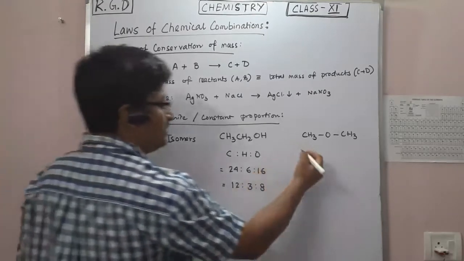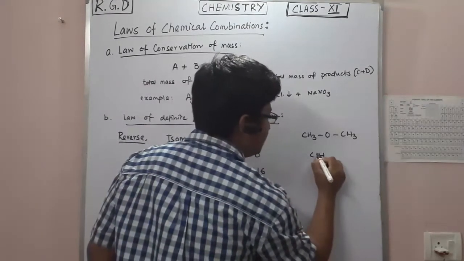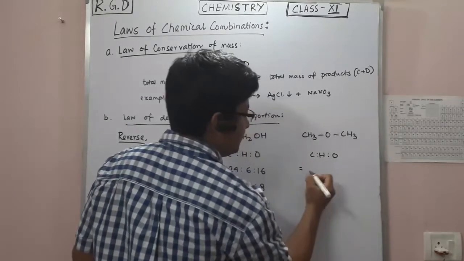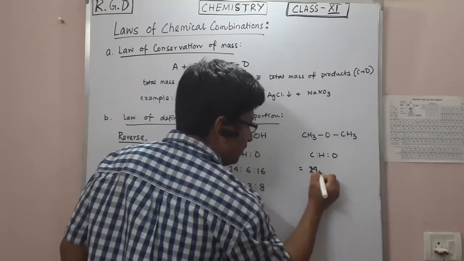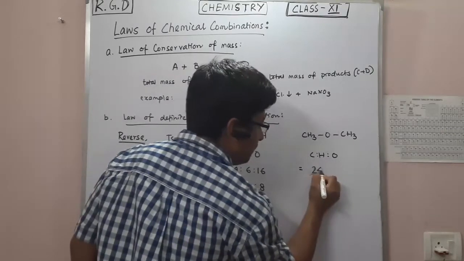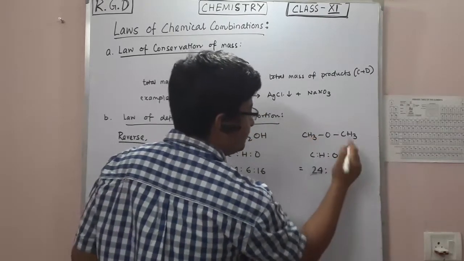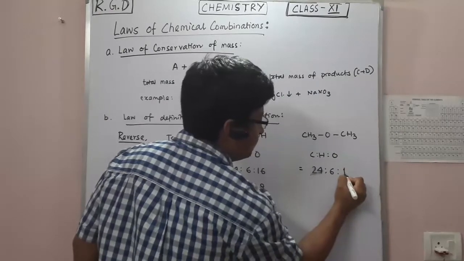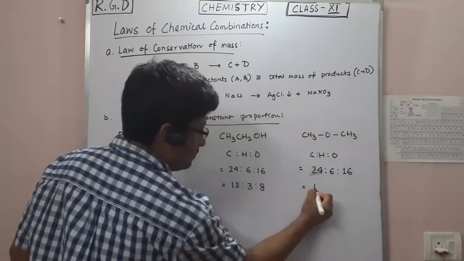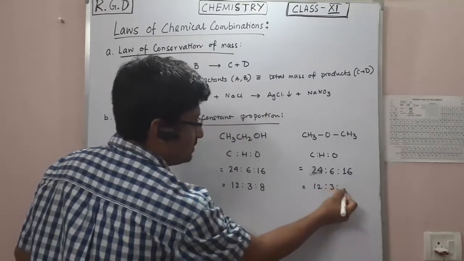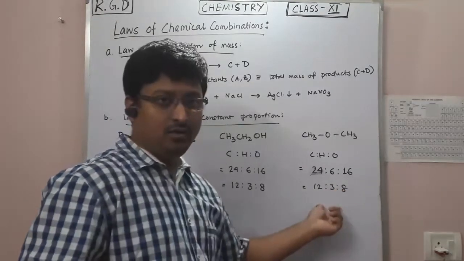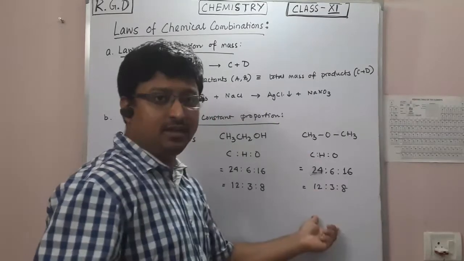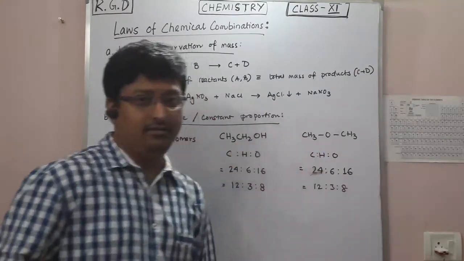If you talk about this one, C to H to O, which also has 2 carbons, so 24 to 6 hydrogens to 1 oxygen. So this is also 12 to 3 to 8. Now you see, in both cases the ratios are the same, but the two compounds are different.